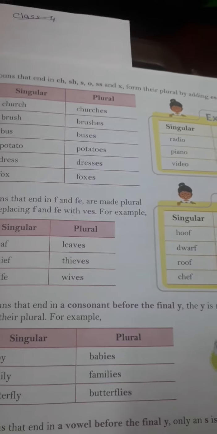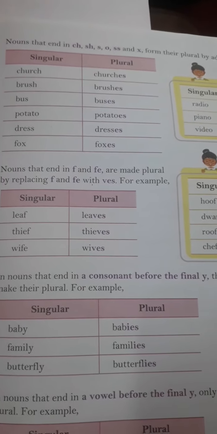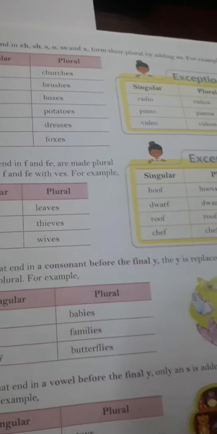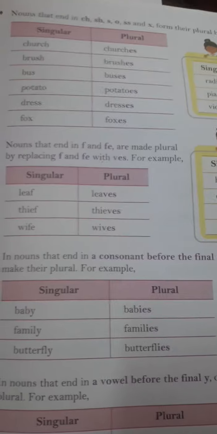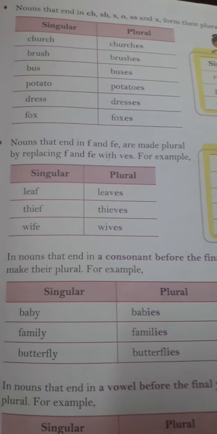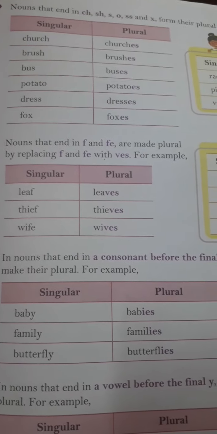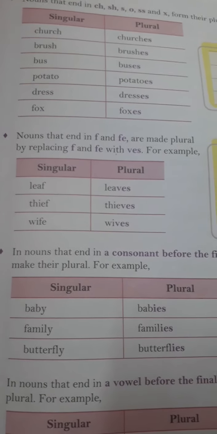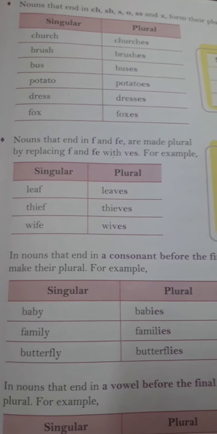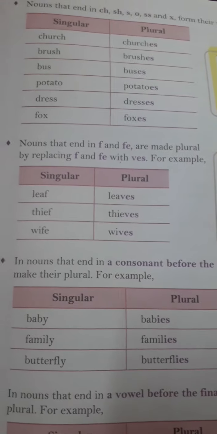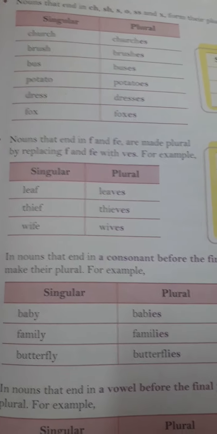Now see, nouns that end in ch, sh, s, o, ss and x form their plural by adding es. For example, church, churches, brush, brushes, bus, buses, potato, potatoes, dress, dresses, fox, foxes. Next, nouns that end in f and fe are made plural by replacing f and fe with ves. For example, leaf, leaves, thief, thieves, wife, wives.